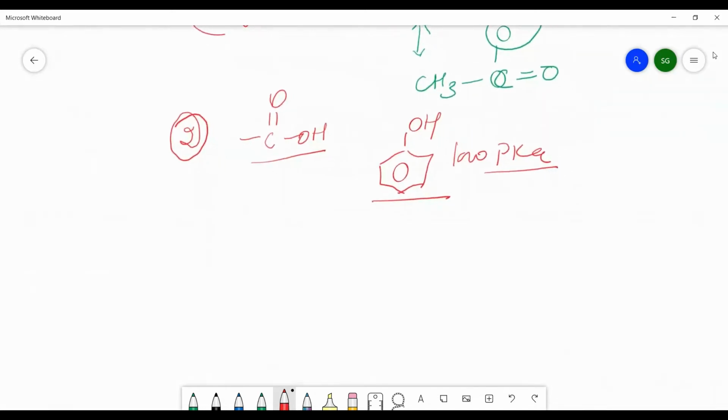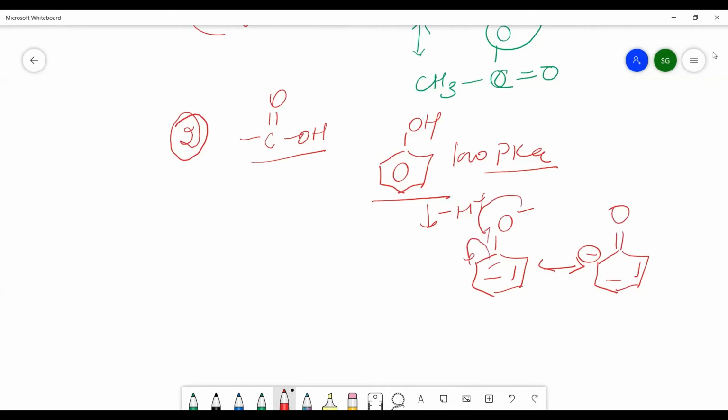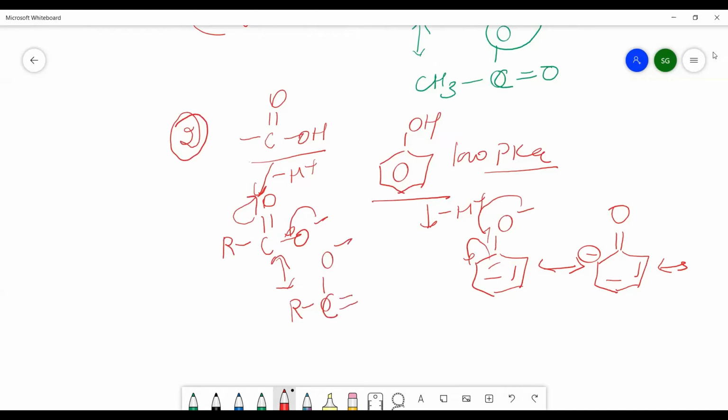Now see, phenols after the release of H positive ion will form the phenoxide ion. And this phenoxide ion is resonance stabilized, and the negative charge will appear on the carbon atom in this manner. And likewise you can make more structures for the phenol. In carboxylic acid, when the H positive ion is released, there is a formation of carboxylate ion, and this carboxylate ion will also be resonance stabilized like this.